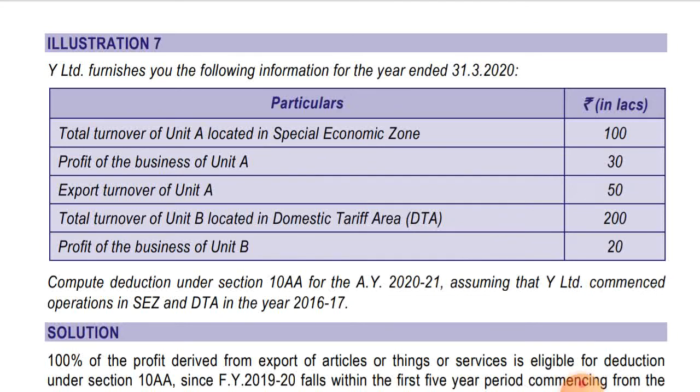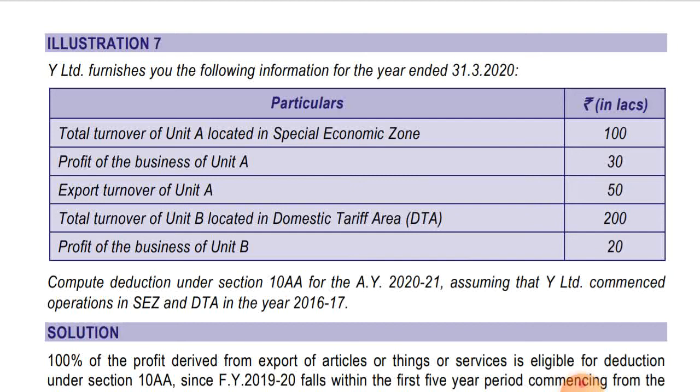Y Limited furnishes you the following information for the year ended 31st March 2020. Total turnover of Unit A located in SEZ is 100 lakhs. Profit of the business of Unit A is 30 lakhs. Export turnover of Unit A is 50 lakhs. Total turnover of Unit B located in domestic tariff area is 200 lakhs. Profit of the business of Unit B is 20 lakhs.